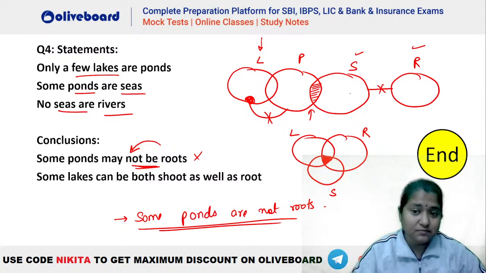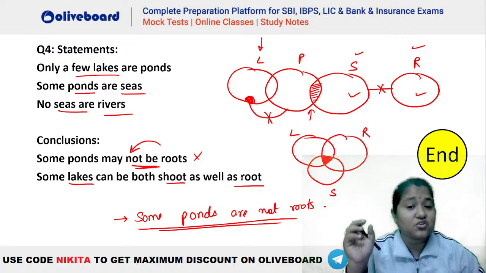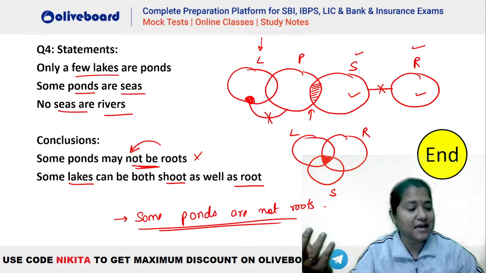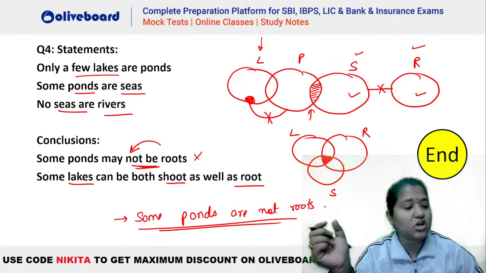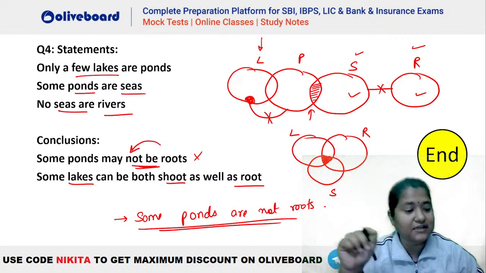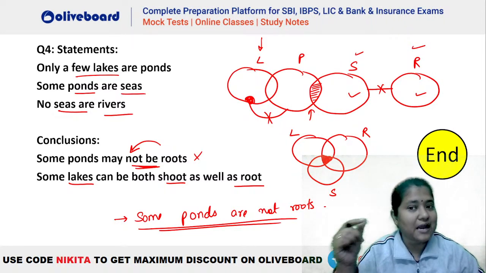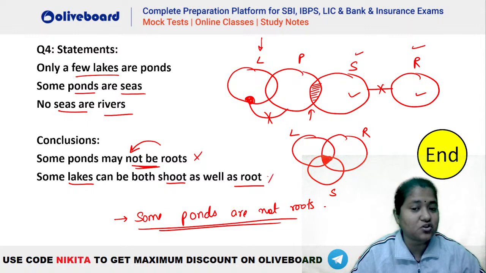No. Why? Because shoot and root are absolutely not interacting with each other, right? No shoots should be root here. So how can there be some lakes which are both shoot as well as root? That is not a possibility, right? So here you can see, when we say that as well as, that means we are talking of a specific portion of this lake which should be root also and which should be shoot also, isn't it? So that means we are talking about a common interaction of the three. है ना? So that is not a possibility. Why? Because root and shoot cannot interact with each other. So here this is also false. So the answer to this question will be none follows.